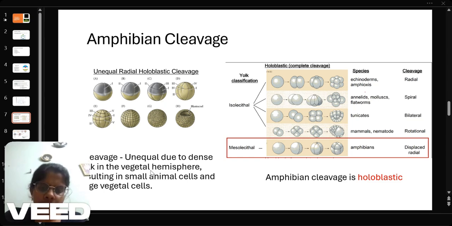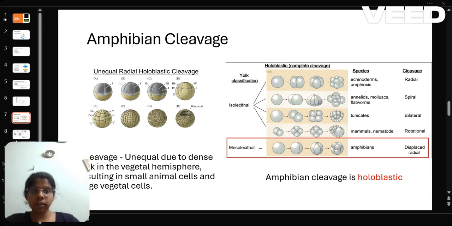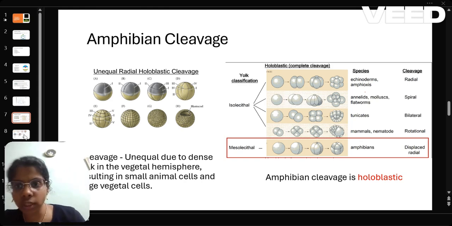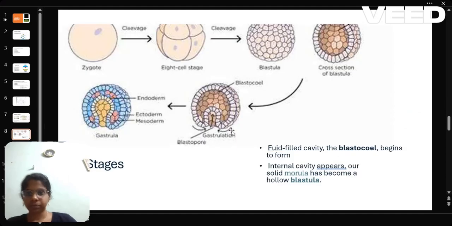Overall, amphibian cleavage is holoblastic and the egg is mesolecithal. You have to remember this. You can get questions about displaced radial cleavage. I will give further information in the next video about what displaced radial cleavage and holoblastic cleavage are. For now, just know that amphibians have holoblastic unequal cleavage, which is a displaced radial cleavage.